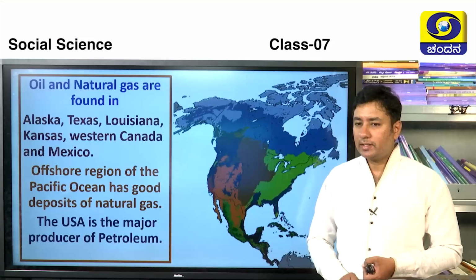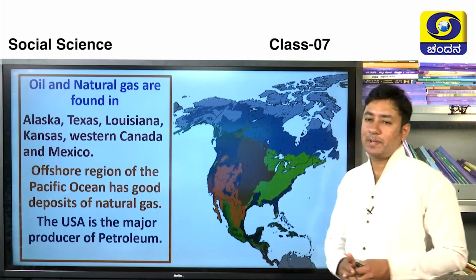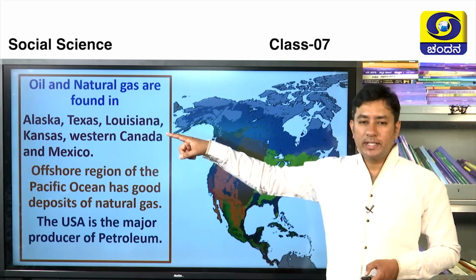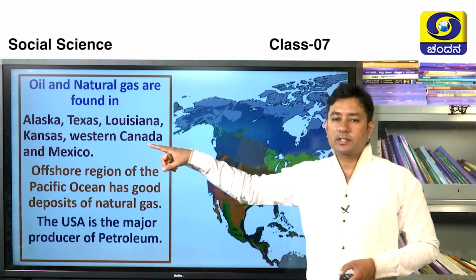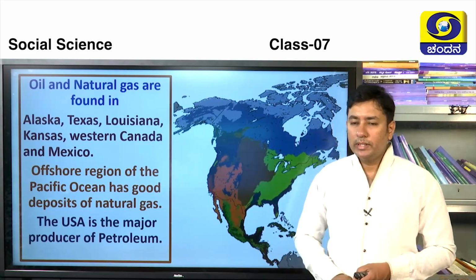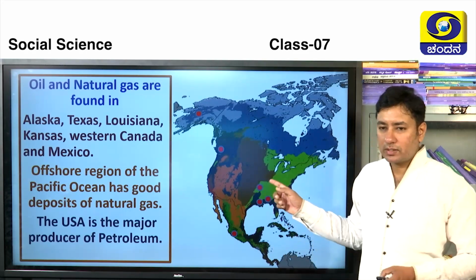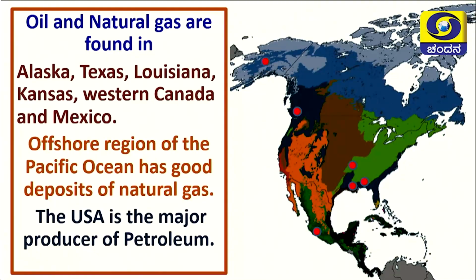Is it not, children? Let's come to natural gas and the places where we find it. Alaska, Texas, Louisiana, Kansas, Western Canada and Mexico. In these places we find oil and natural gases, all these places what we have shown here. Offshore region is nothing but not in the mainlands but in the shallow shelves of the ocean. There also we can find a good number of natural gas, what we have shown here like this.